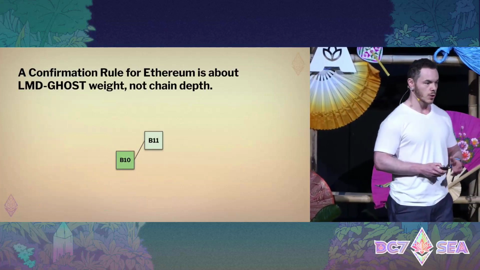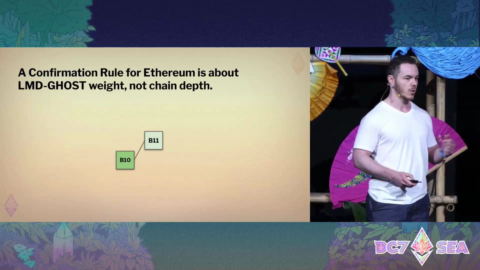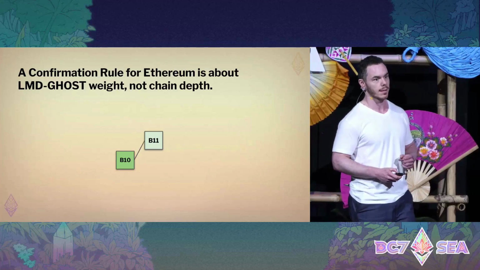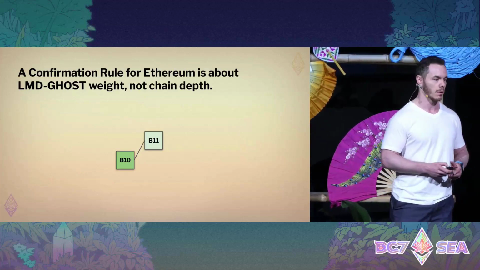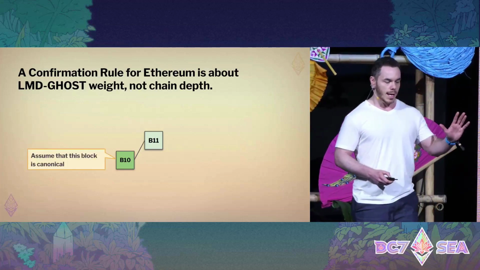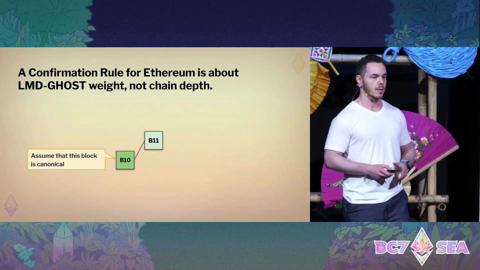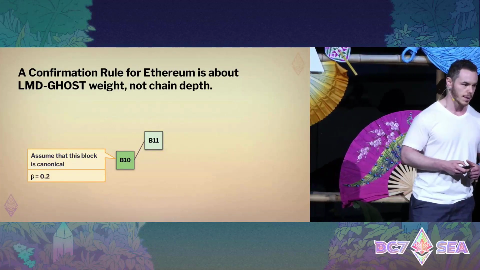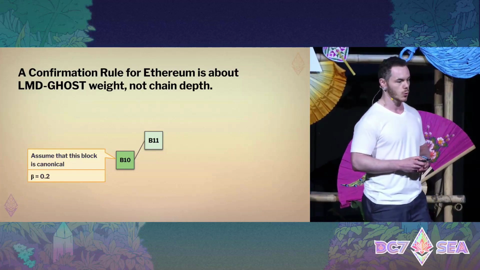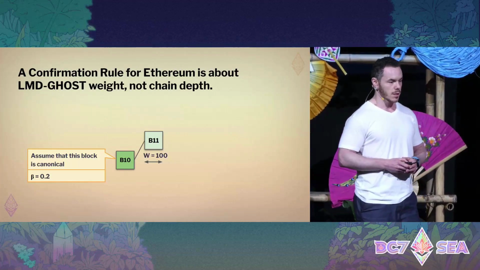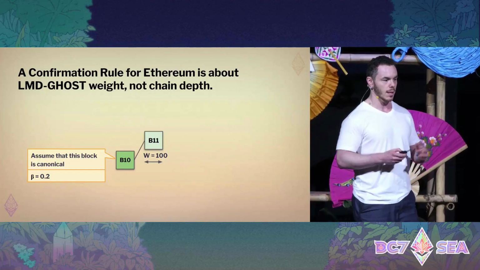Okay, as Luca mentioned, we cannot rely on chain depth at all. We do need to look at the weight of the LMD Ghost votes. So how do we do this? Well, let's start by assuming this block B10 is canonical for now. For our example, we use beta 0.2, 20%. And then we assume also for simplicity that the weight of a committee, W, is 100.